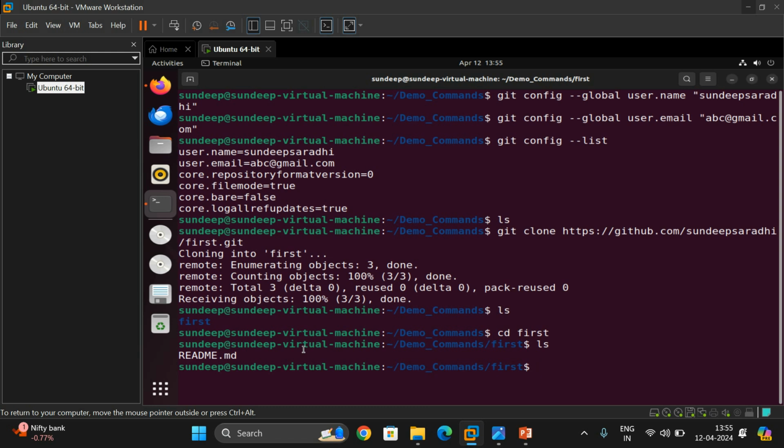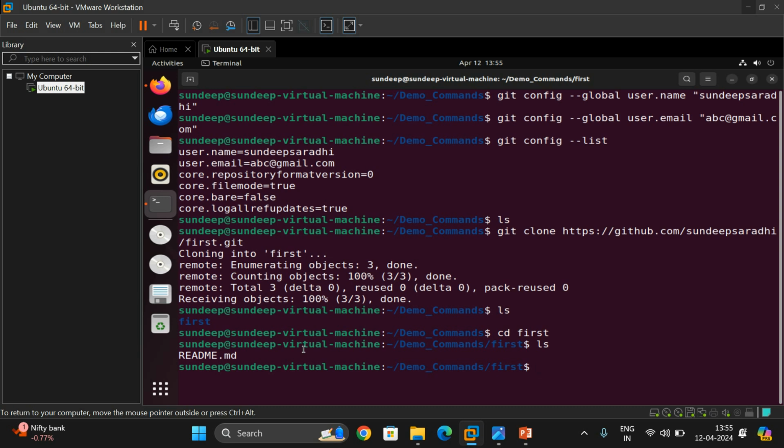Now in this particular repository, first I am creating one file. So I am using one text editor. Already in our previous session I have shown you what are the possible text editors we can use in the Linux environment. So you can use any text editor to create a file.